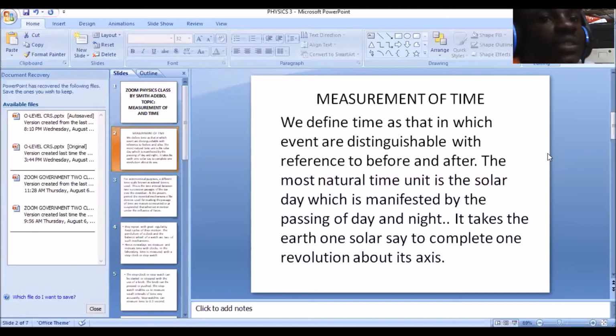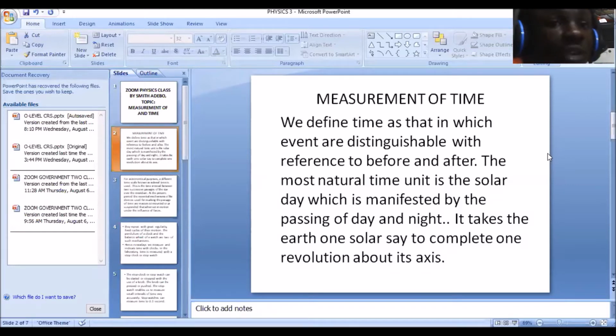That quantity in which events are distinguishable. I wake up by 6 o'clock, I come to work by 8. Waking up is an event, coming to work is an event. I take my breakfast by 11 a.m. That's an event. So time helps you to arrange or organize the events that you carry out each day.